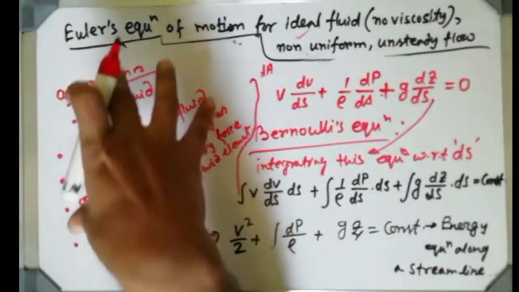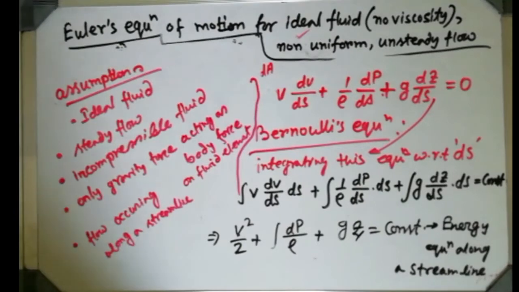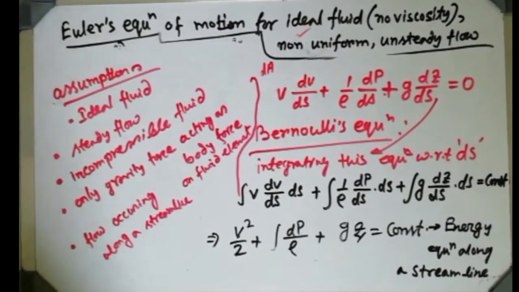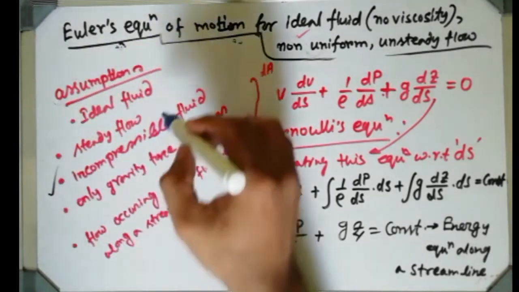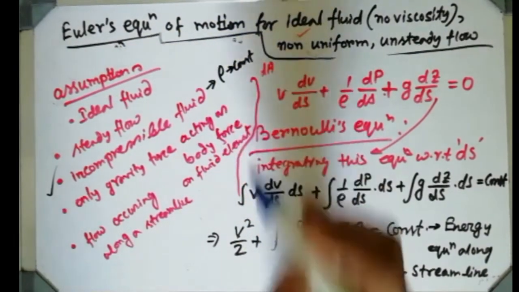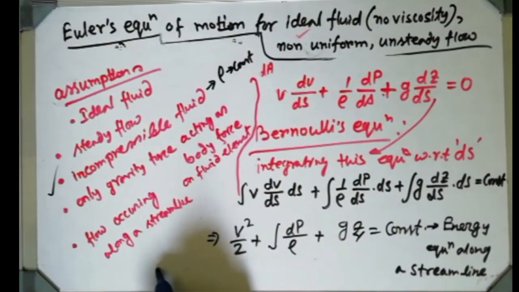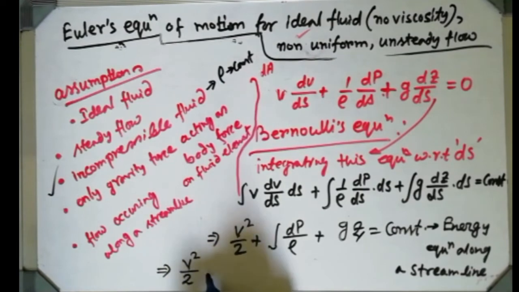If we consider these assumptions, then this equation will be converted. Considering incompressible flow, what does it mean? Rho becomes constant, density becomes constant. If the density is constant, then it will be v square by 2, and 1 by rho will come out.